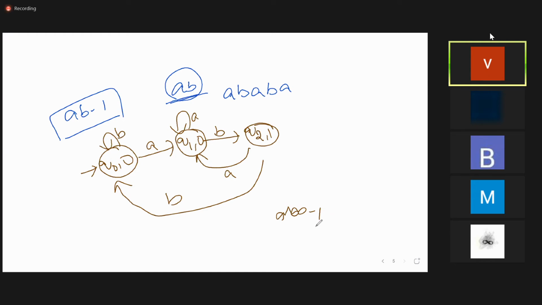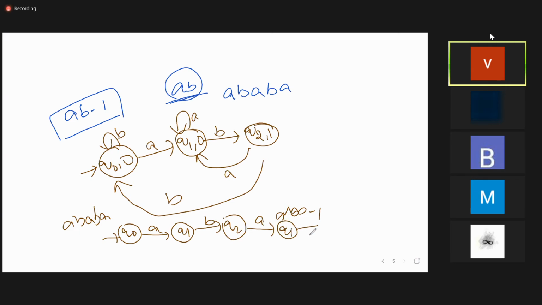Tell me how many occurrences? See, how can you calculate that? What is the string they have given to you? AB, ABA. So first Q0 on A will go to which state? Q1. Q1 on B is going to Q2. Q2 on A is going to Q1. Next, Q1 on B is going to Q2. Next, Q2 on A is going again to Q1.